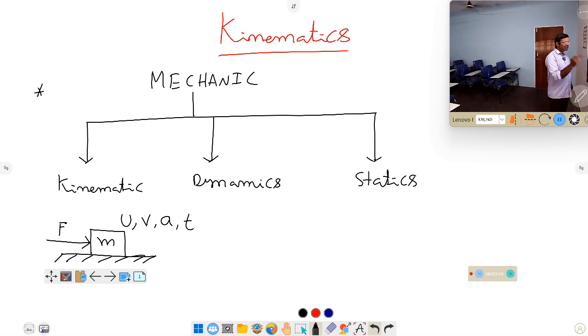That means in the kinematics, we are not bothering about the mass and force. You take a small stone, throw it like this. You take a big stone, throw it like this. How it is moving, just we are looking at it. We are not looking at how much mass it has, how much force we are applying on it. So without concentrating on the mass and force, whatever things we express in the science, that is called kinematics. So u, v, a, t related terms we are going to discuss. Some more things are there, we'll discuss later.